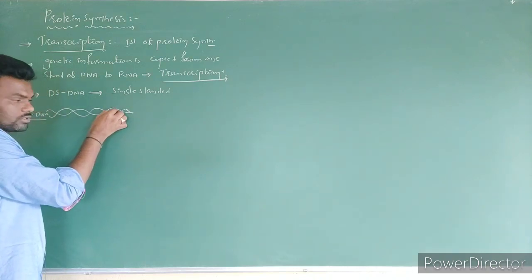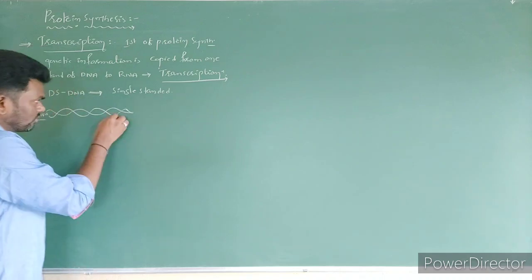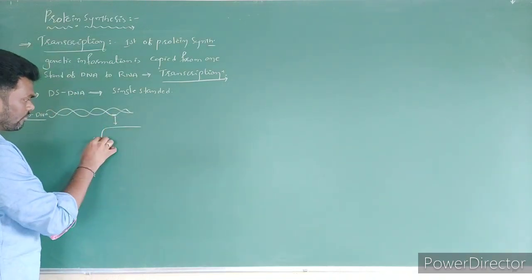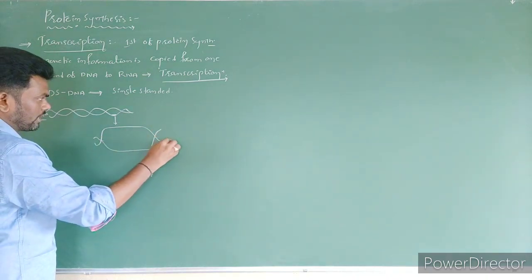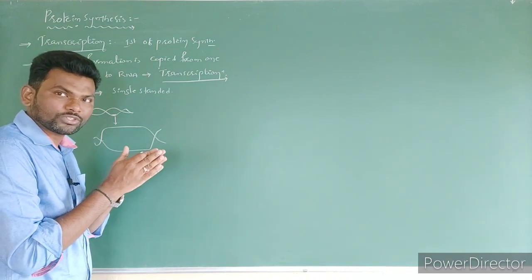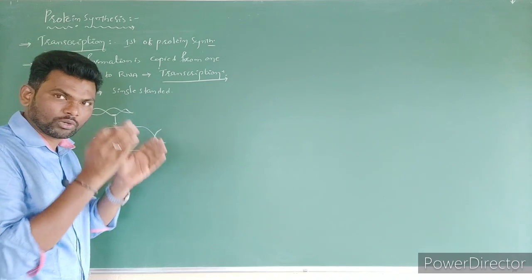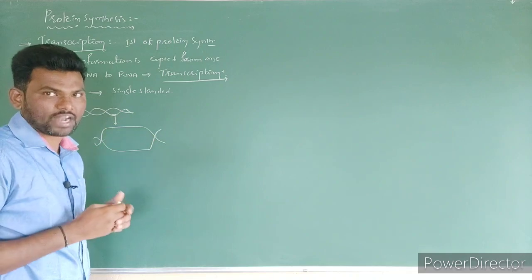Only this sequence is going to get separated. So it means the entire DNA is not going to open at a time. Whichever gene product is needed by the cell, only at that point it is going to open. At such a point transcription is started.